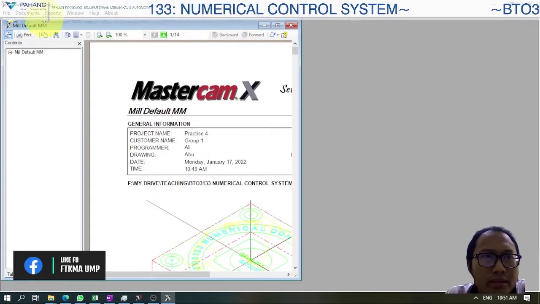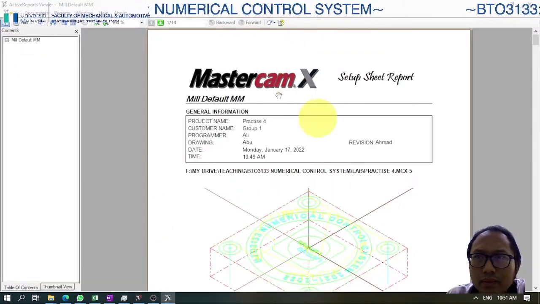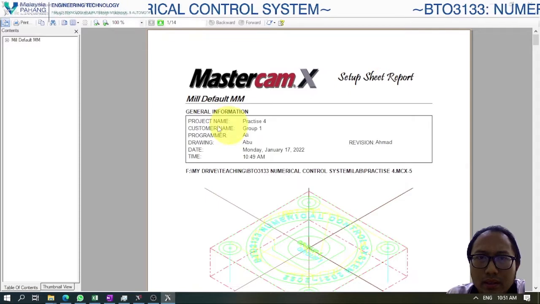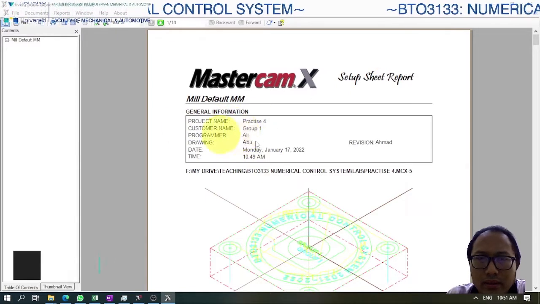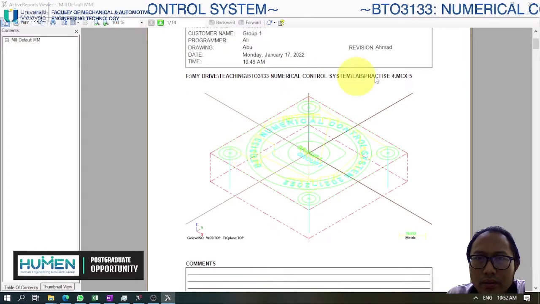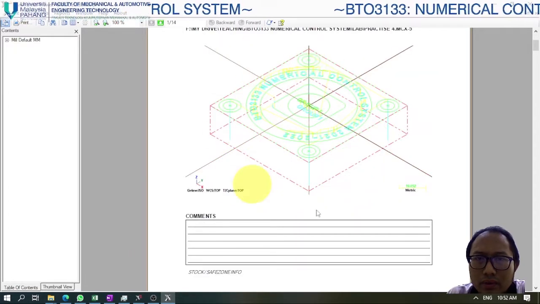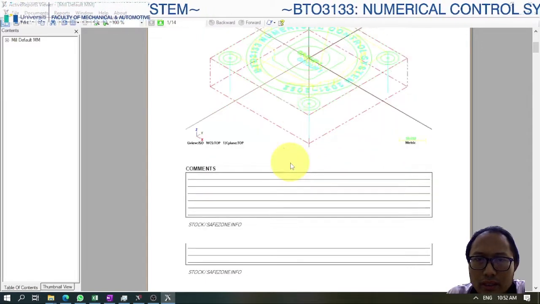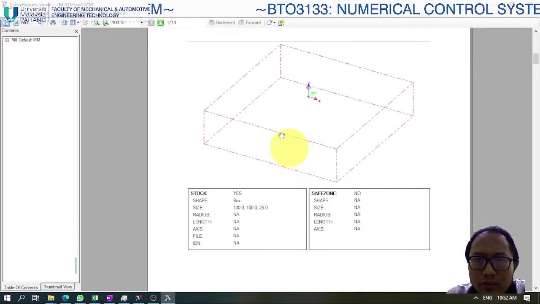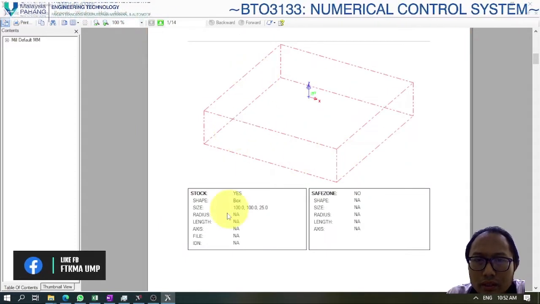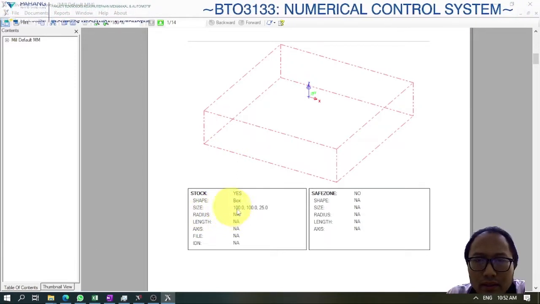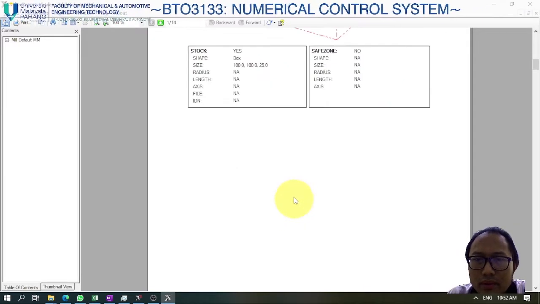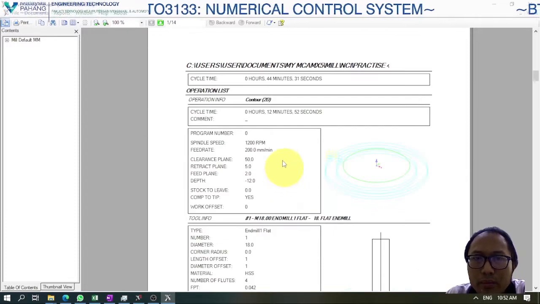So this is the report viewer. As you can see, it displays the Mastercam X version and the setup sheet report, based on the information that you entered in the setup sheet window. We have the file and the drawings, including the isometric. Then we have the first one, the stock. Make sure the stock size is correctly set to 100 times 100 times 25. And then we can look at the operations one by one.